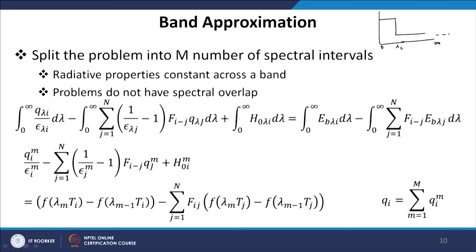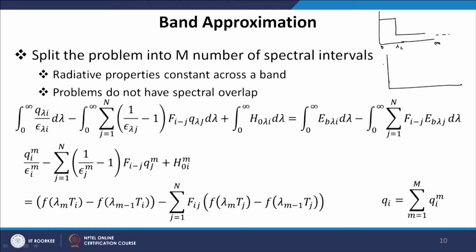We had only two ranges, so we could apply the semi gray approximation. Now, it may happen many times that the wavelength region may not be so benign, and our emittance value may actually vary like this or be approximated like this.